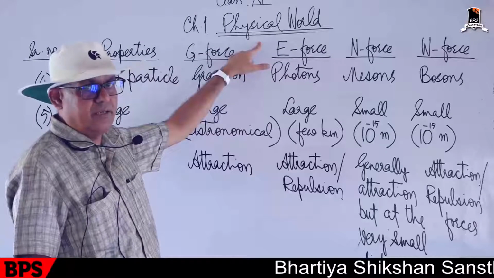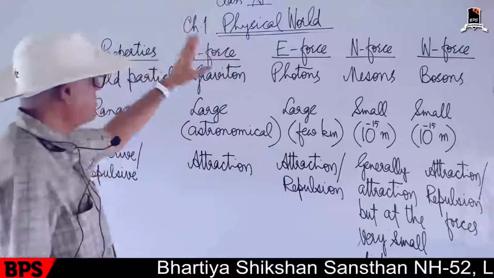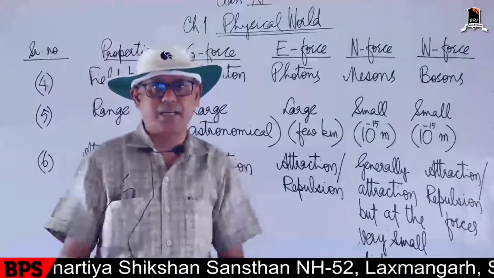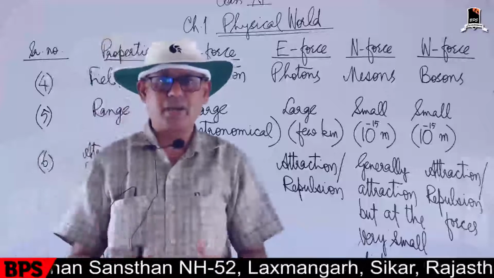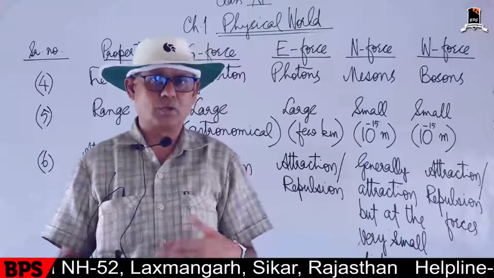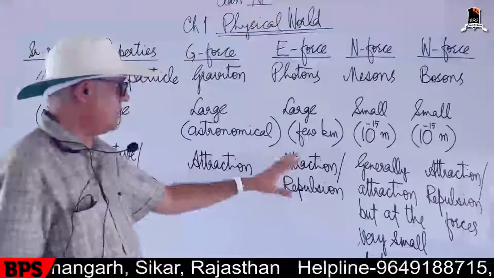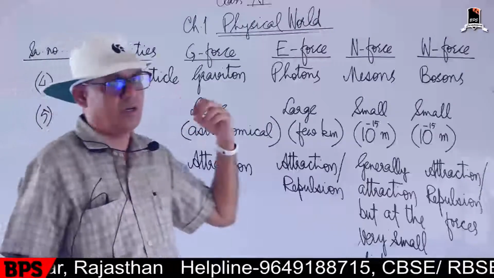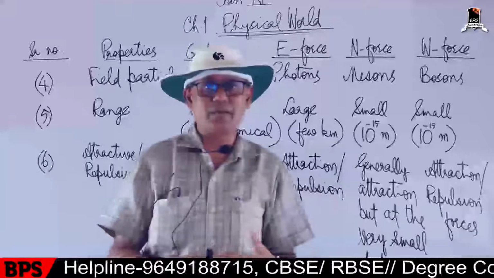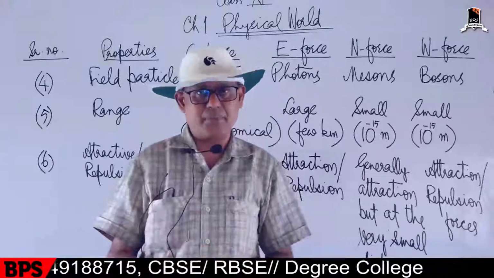So go through it. This is nothing but historical description and various relations among various sciences. So go through it and study this chart. Keep these properties in your brain so that you can utilize them in the next chapters.